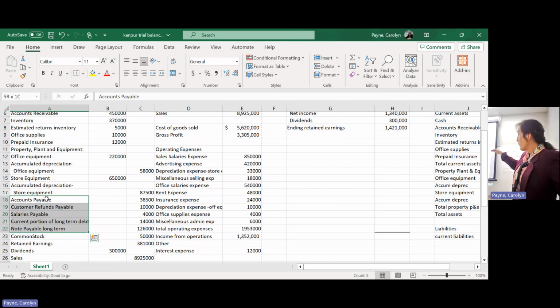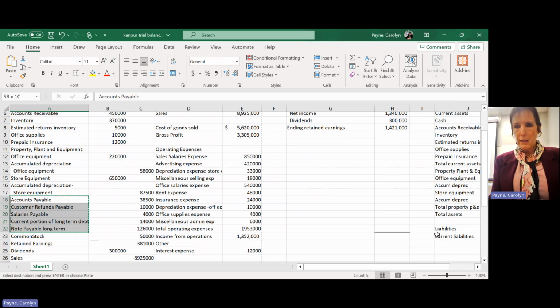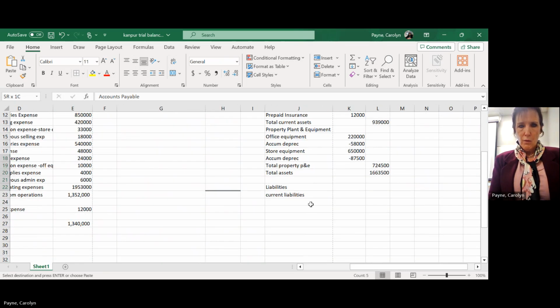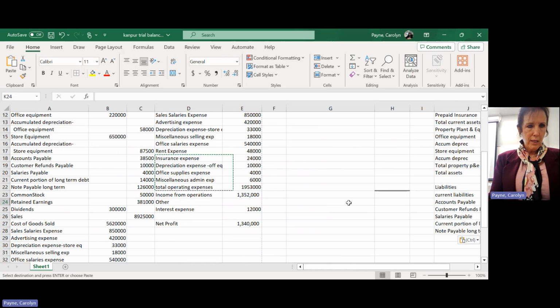So what type of account is common stock? Stockholders' equity, exactly. It's capital. Okay, so stockholders' equity, more specifically, it's capital because it came out of the pockets of the owners. So I'm going to copy that. Control V. And my accounts payable was what cell? C18.